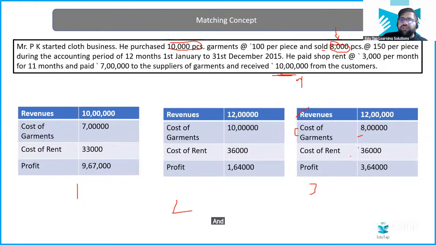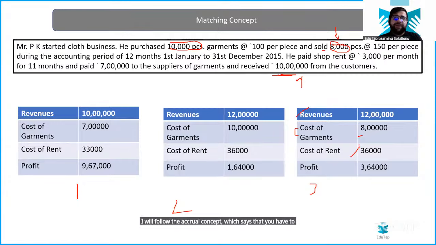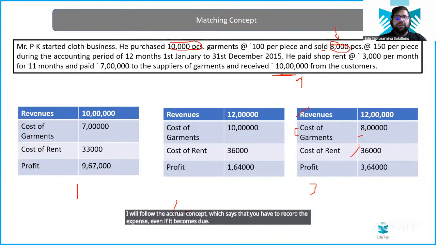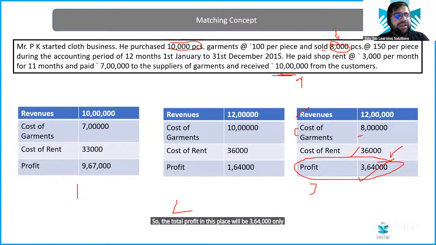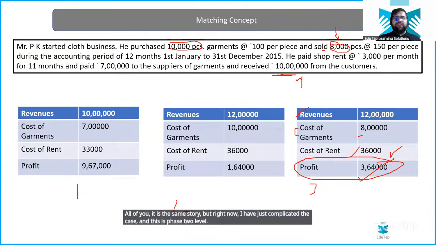And rent of all the 12 months. Although he has paid the rent for 11 months, I will follow the accrual concept, which says that you have to record the expense even if it becomes due. So over here, my total rent will be 36,000. So the total profit in this place will be 3,64,000 only. Clear, everybody? It is the same story, but right now I have just complicated the case. And this is phase 2 level, not phase 1 level.